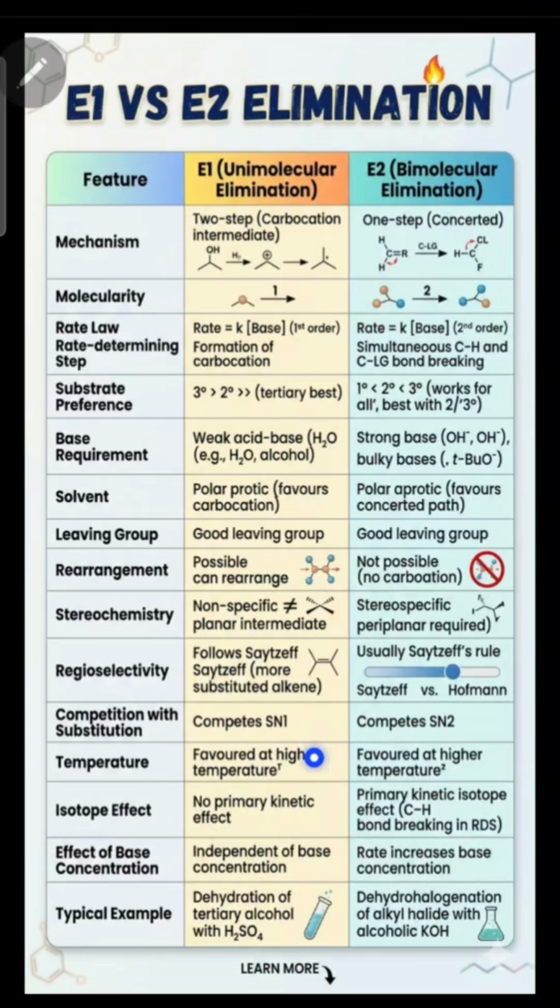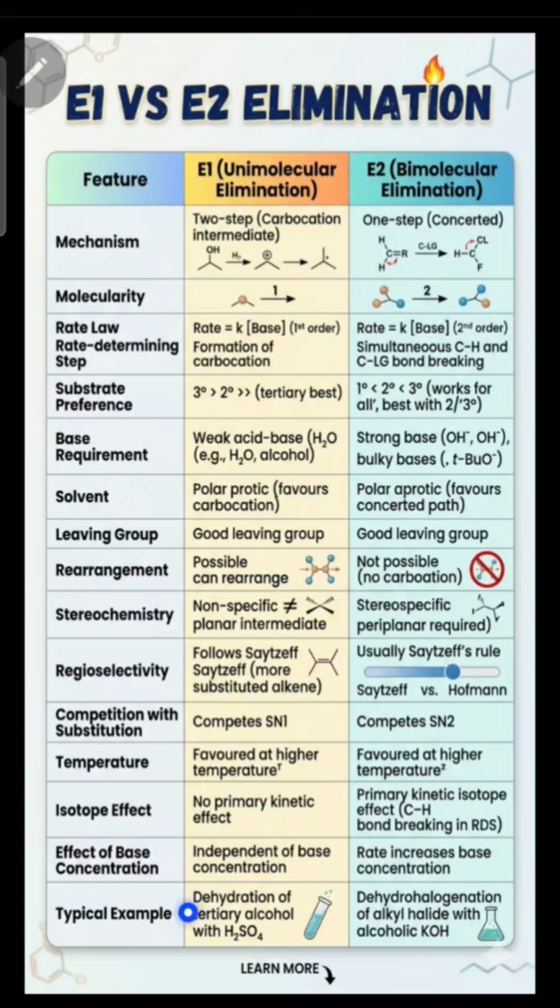In both the E1 and the E2 elimination reactions, high temperature increases the rate of the reaction. There is no primary kinetic isotope effect in the E1 elimination reaction, while there occurs a primary kinetic isotope effect in the E2 elimination reaction. E1 elimination reaction is independent of the concentration of the base, while the rate of the reaction increases for the E2 elimination reaction if you increase the concentration of the base.